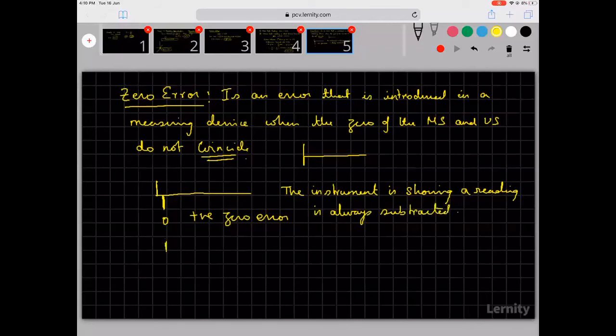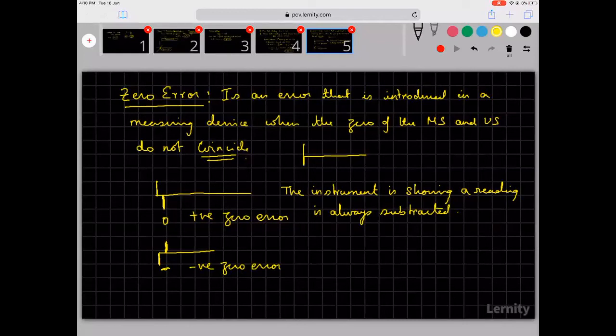Negative zero error happens when the zero of the main scale is to the right of the zero of the vernier scale. Okay, so here the distance between the two is to be added. This is the negative zero error. Okay, a negative zero error is always added. So please try to understand this.